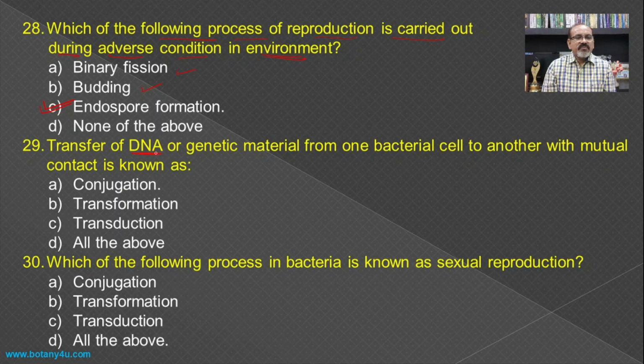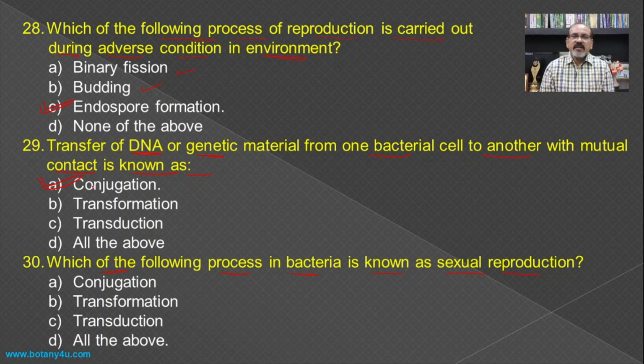Then transfer of DNA or genetic material from one bacterial cell to another with mutual contact is known as? Just now we have seen that there is a formation of the mutual contact in the form of the conjugation tube by the F pili, and that is known as the conjugation. Then which of the following processes in bacteria is known as sexual reproduction?